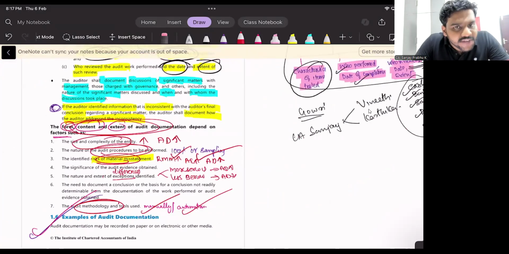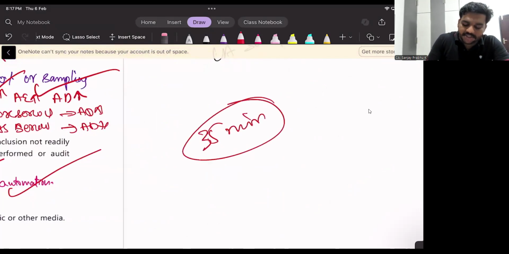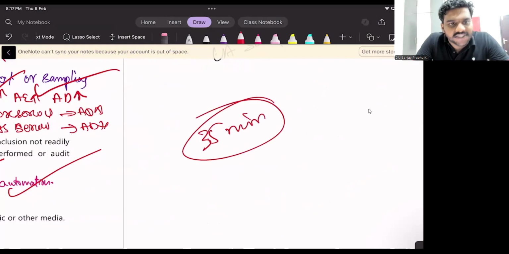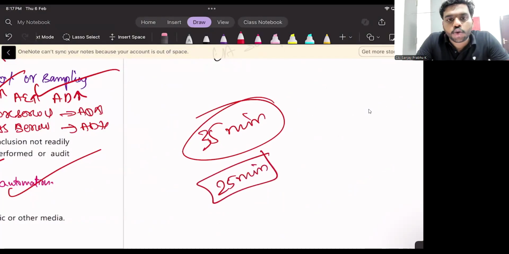We took I think 35 minutes to discuss this chapter. 7:35, 7:40 we started. We hardly took 35 minutes to revise this. And for the exam, one day before the exam date, you should not take more than 25 minutes to revise this chapter.